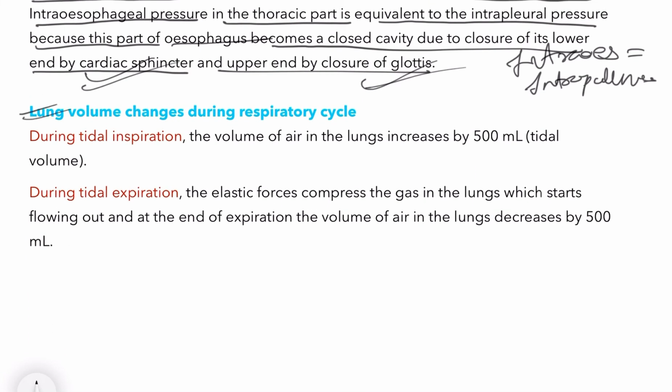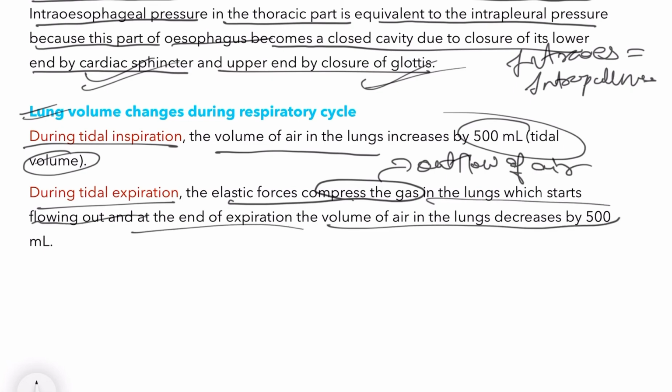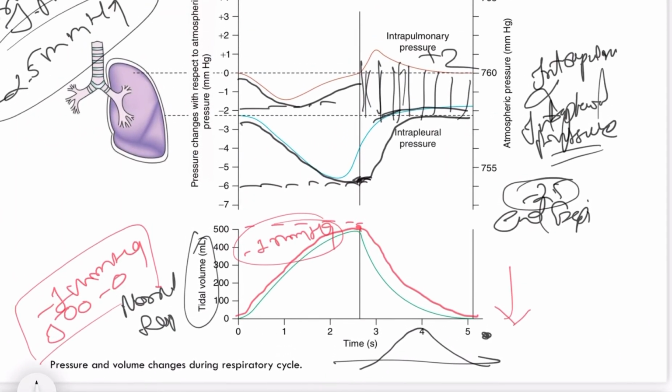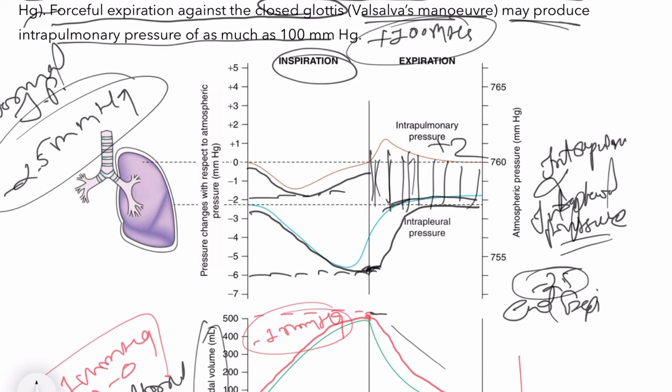Now lung volume during the respiratory cycle. During tidal inspiration, the volume of air in the lung increases by 500 ml, the tidal volume. During tidal expiration, the elastic forces compress the lungs, air starts flowing out, and at the end of expiration the volume decreases by 500 ml. We have already seen this in our diagram. It can increase and decrease, do remember, okay? This is about the pressure and volume changes.